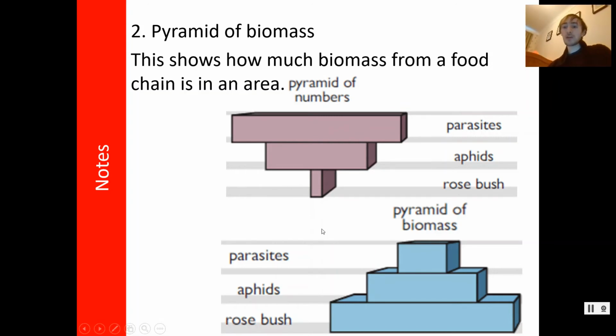If we look at the pyramid of biomass, it just shows you how much biomass there is of each organism. So let's say there's only one rosebush, but the rosebush weighs 10 kilograms biomass. I don't know. There can't physically be 11 kilograms of aphids living on a 10 kilogram rosebush. So there's always going to be less aphids. And with parasites, whilst there will be a lot of them per aphid, they're not weighing very much in terms of biomass, and so there's a lower biomass.